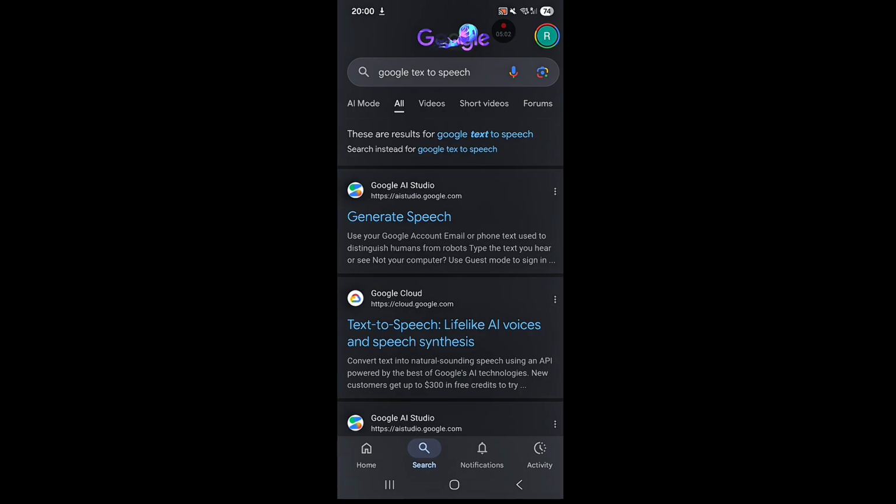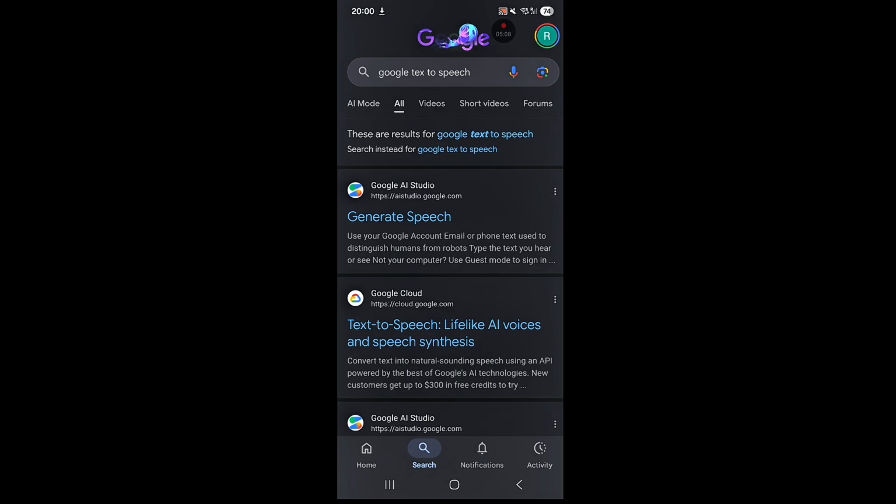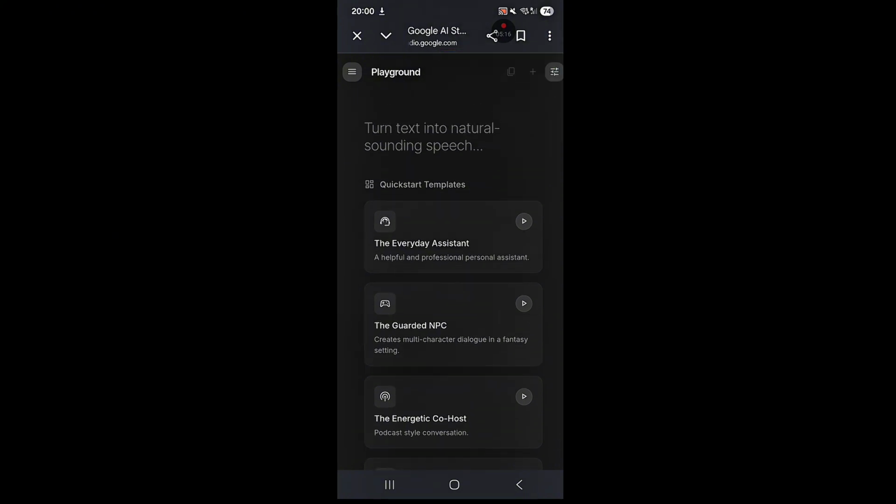We have Cloud, we have AI Studio, we have so many of them. But we are actually going to be going with this first one that we have here. You click on it. So when you touch on it, it's going to bring you to this interface. You're going to see quick templates. There are so many templates actually. See this one: Good morning. It's 68 degrees and sunny. Traffic is a bit heavy today.